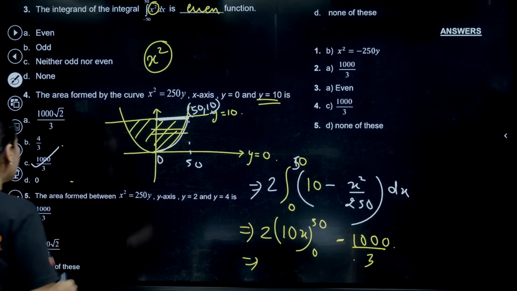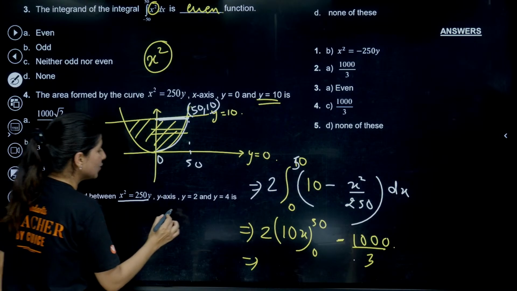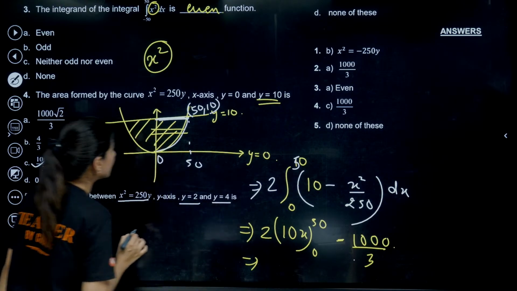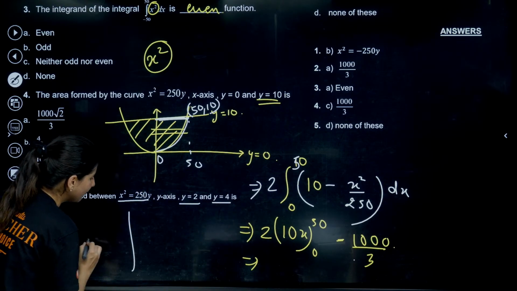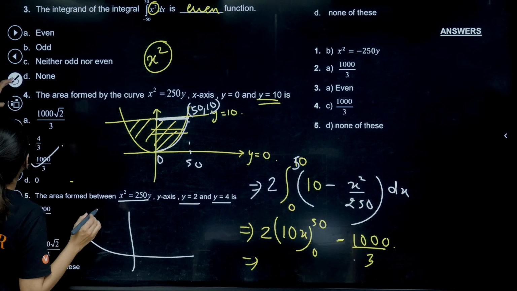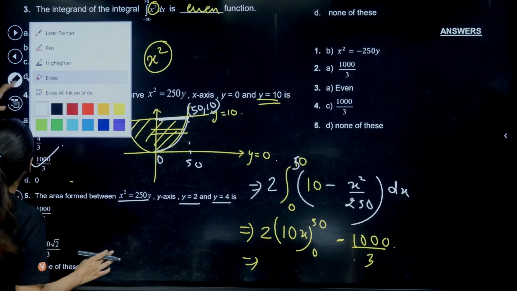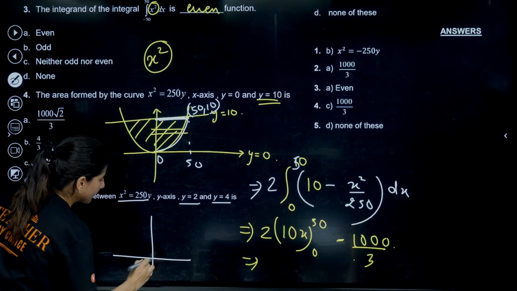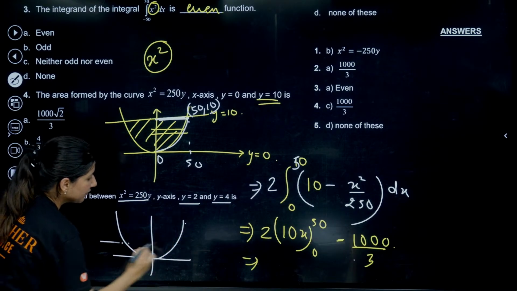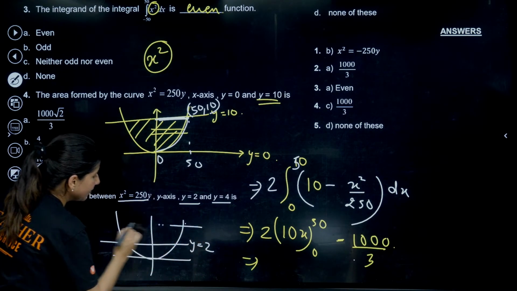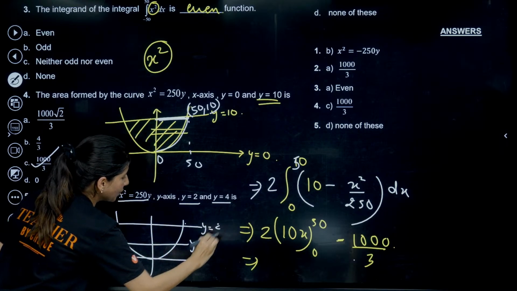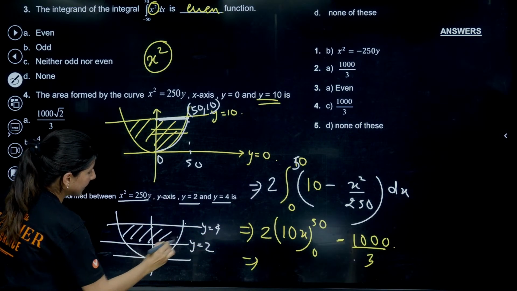Okay, now they are saying area formed between x square is equals to 250y, y is equals to 2, y is equals to 4. So now we are looking for this area. We are having y is equals to 2, we are having y is equals to 4. We are looking for this area.